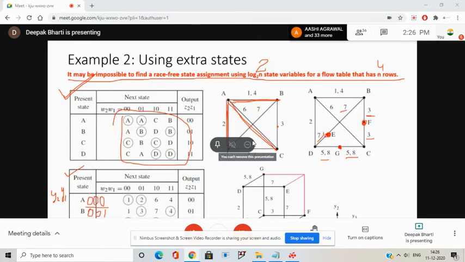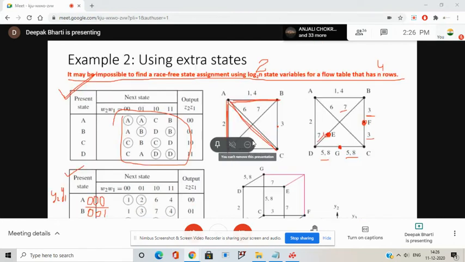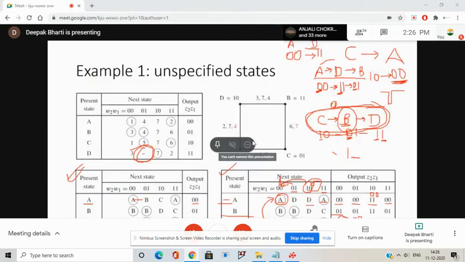Fine, we are dealing with 3 state variables. Here, our race-free state assignment was possible within 2 state variables. So can we solve this numerical using the second method? We are already assigning a dummy unspecified state as B. Is it necessary? Yes, if you don't have any constraint regarding the state variables, you can do it using 3 variables also, not an issue.